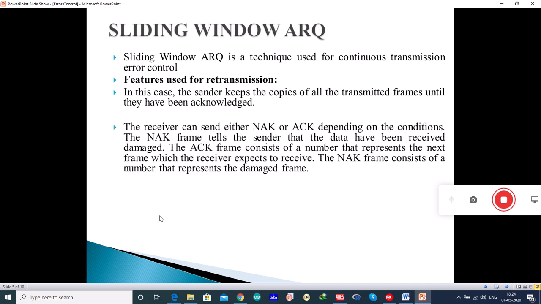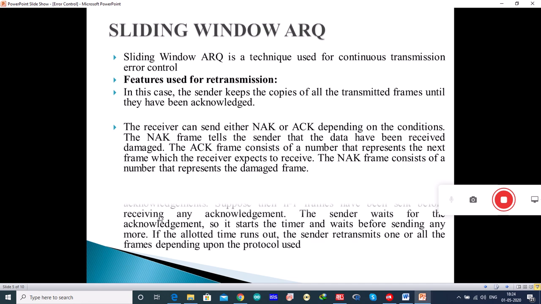The receiver can send either NAK or ACK depending on the conditions. The NAK frame tells the sender that the data has been received with some damage. Since sliding window is a continuous transmission mechanism, both ACK and NAK must be numbered for the identification of a frame. The ACK frame consists of a number that represents the next frame which the receiver expects to receive. The NAK frame consists of a number that represents the damaged frame.